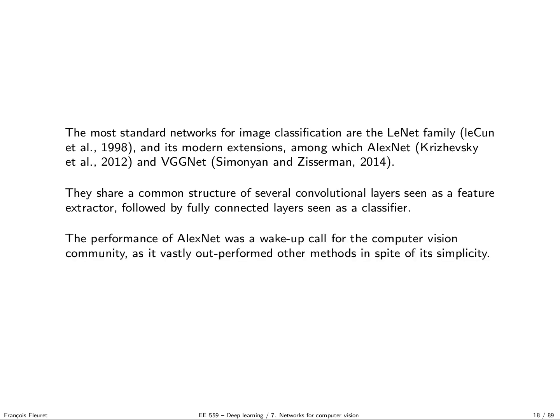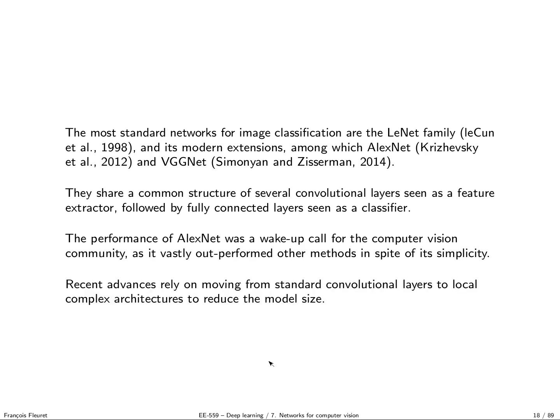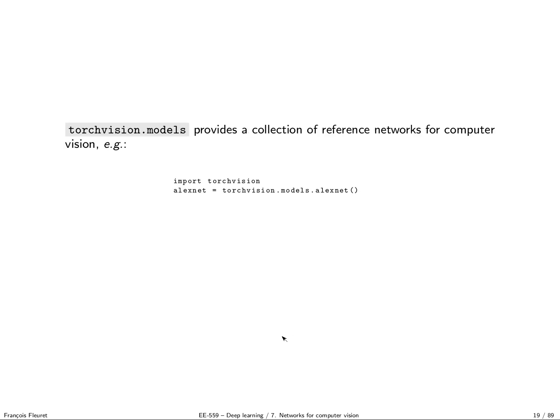And as I said multiple times, AlexNet was really something for the computer vision community, because even though it's super simple conceptually, it vastly outperformed other methods that were developed at that time. And as we will see in those slides, the recent advances are moving from standard convolution layers to more complicated local architectures, and also, as we saw in the last lecture, the residual architectures. So in PyTorch, we have this very nice package called torchvision.models that provides basically all the standard reference networks for computer vision, and it's extremely easy to use.